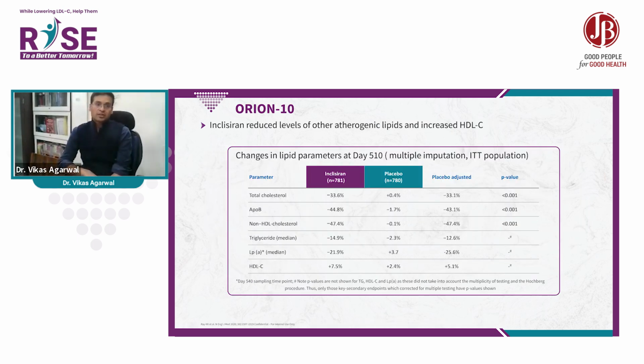If you look at the other data, total cholesterol is minus 33.6, ApoB is minus 44.8. Because now the concept is changing, due to metabolic disease, due to the high burden of diabetes, due to the high burden of NASH, ApoB-containing lipid particles should be reduced, should be a primary target. So maybe in the near future, ApoB is a co-primary target. So here with inclisiran, ApoB is about 44.8% reduction. Non-HDL is also good, 47.4, and LPA about 20%, HDL about 7.5% in the plus direction.